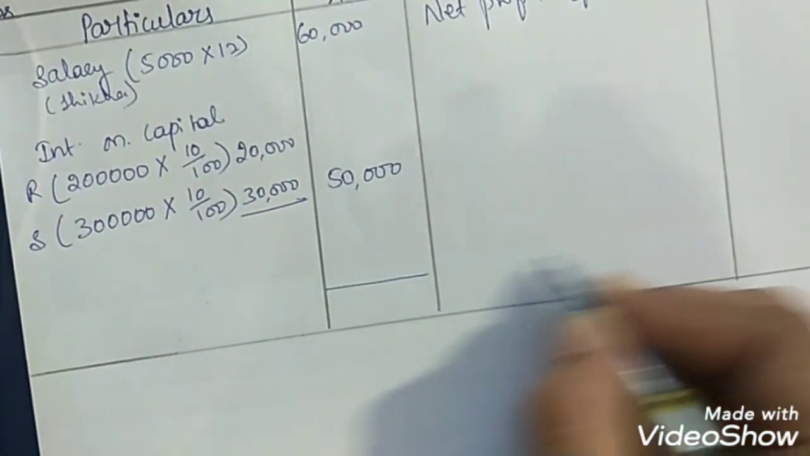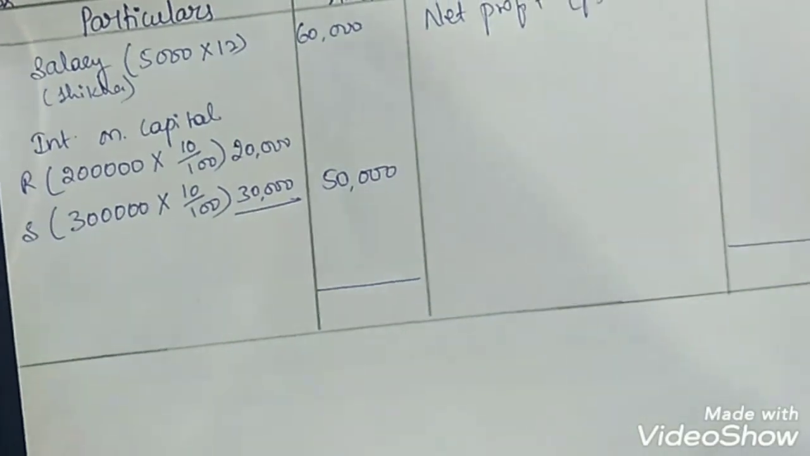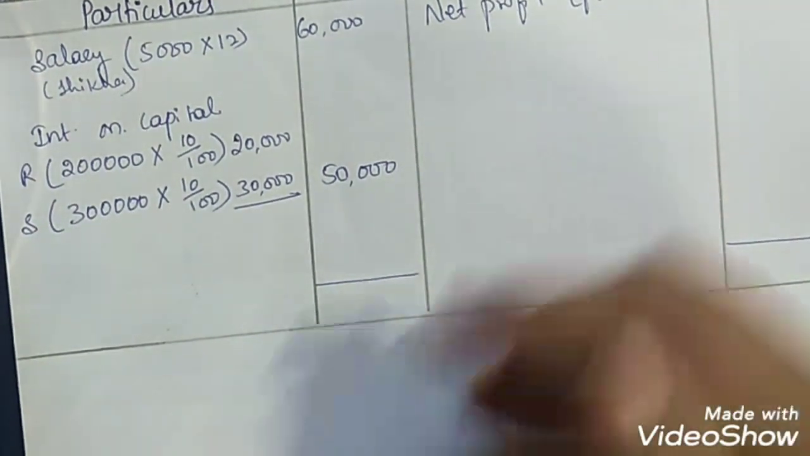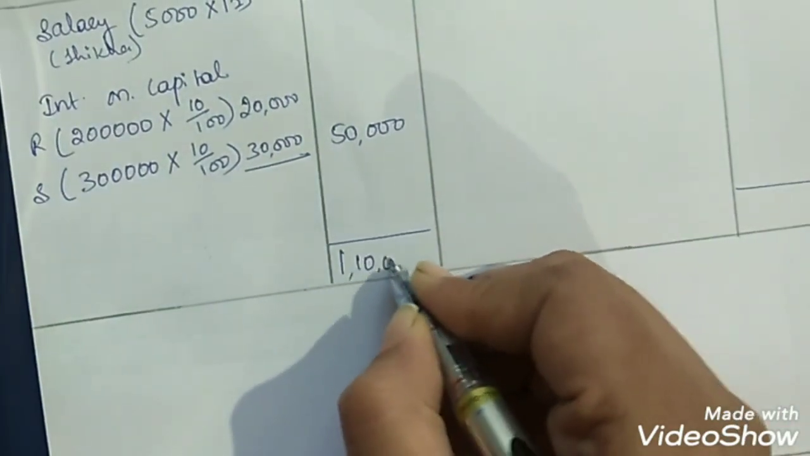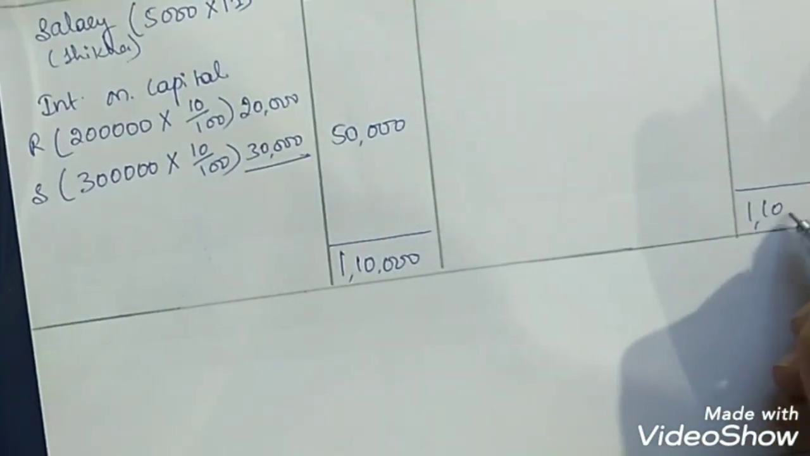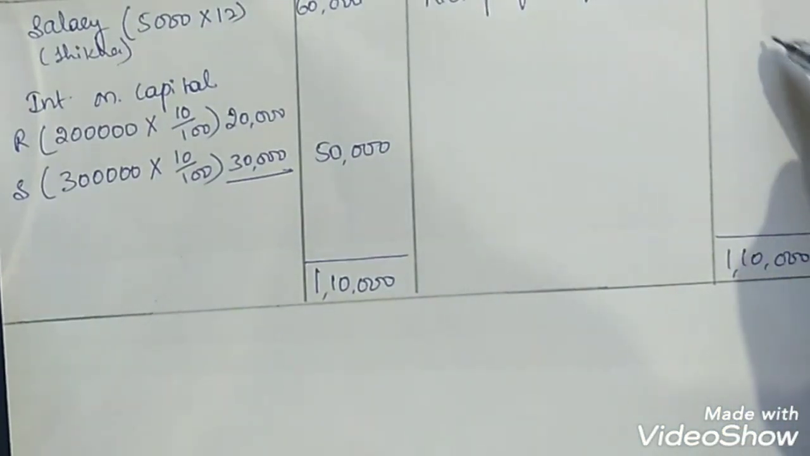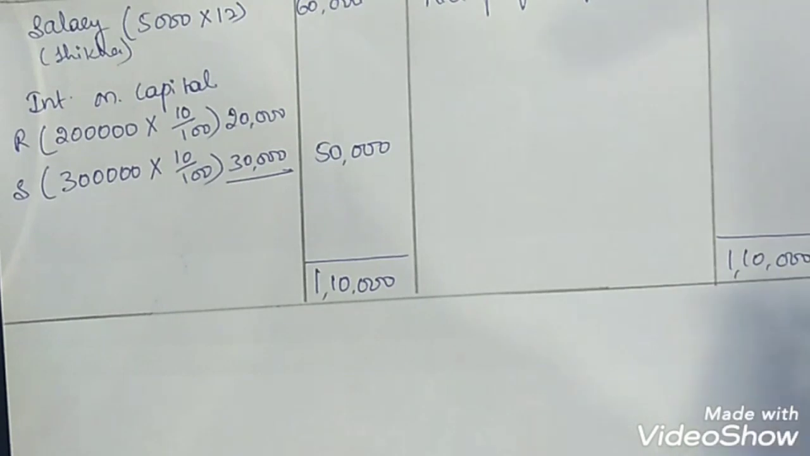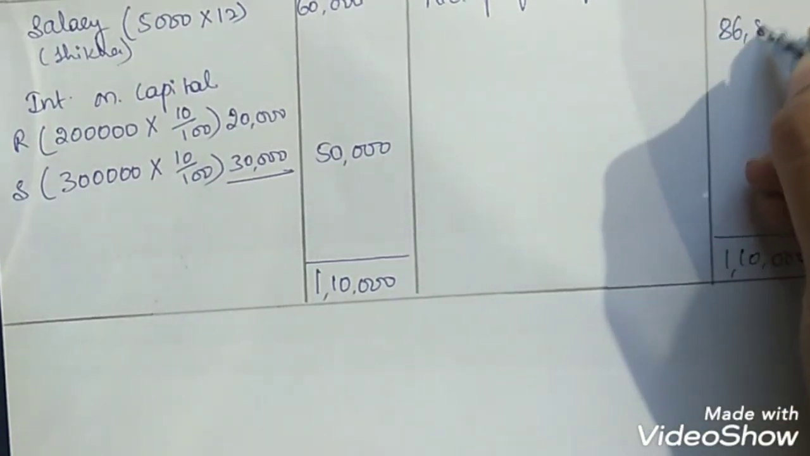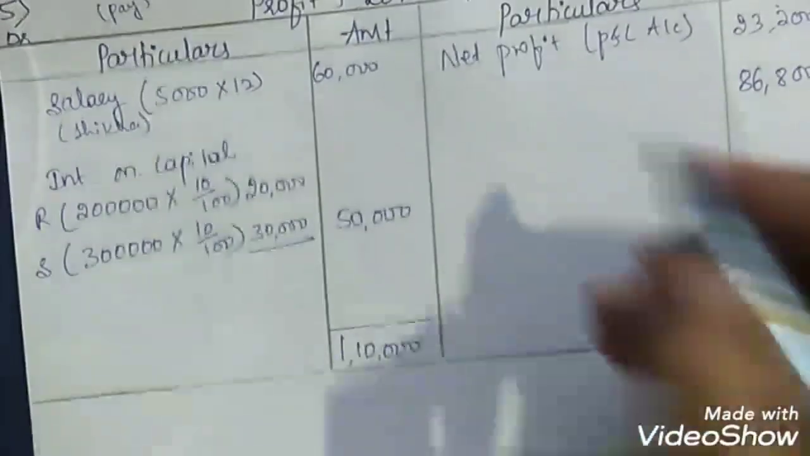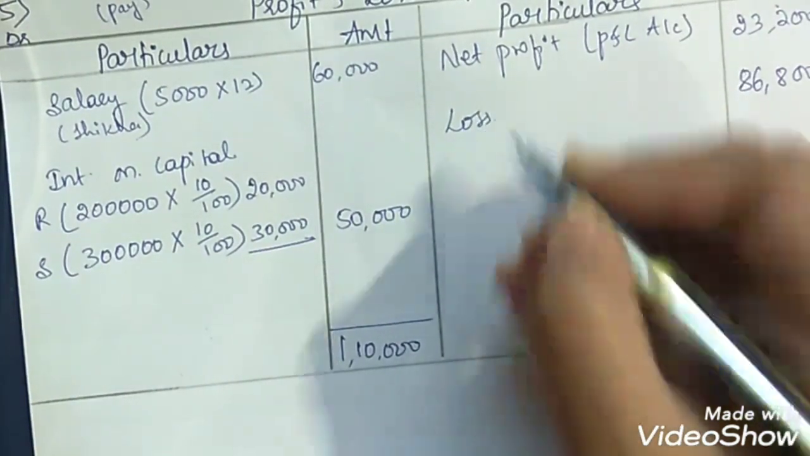Just close the accounts and check on which side the balance is more. Here in this case we have more balance on the debit side, that is 1,10,000 rupees. Now deduct 23,200 rupees from 1,10,000. So the balancing figure here will be 86,800. Now this we call it a loss.